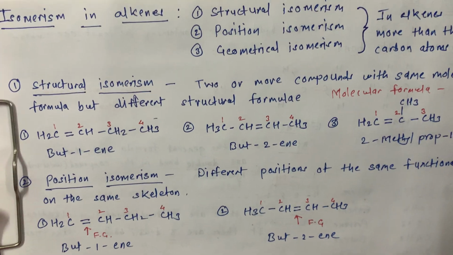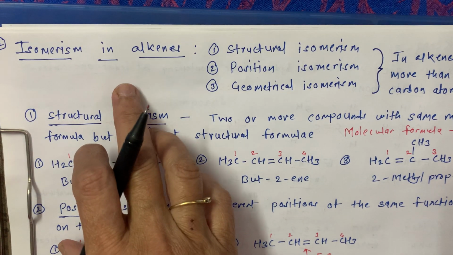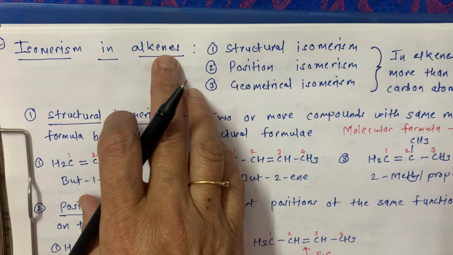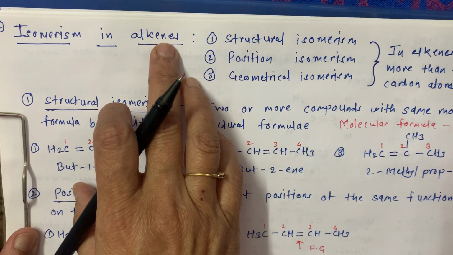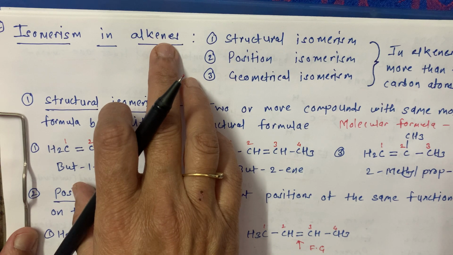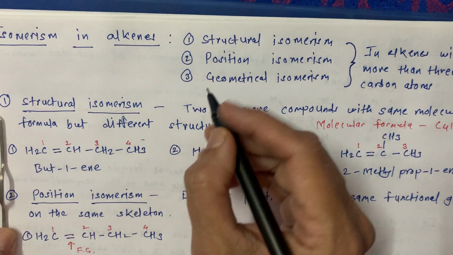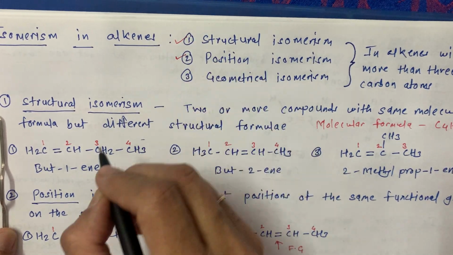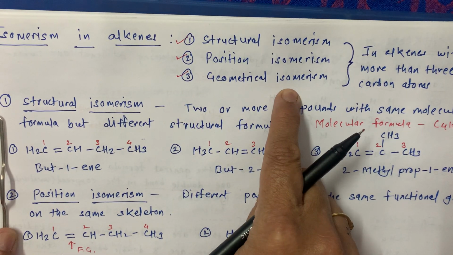Next topic is isomerism in alkenes. This is very important regarding alkenes. In case of alkanes we studied isomerism, and that is just structural isomerism. But now in case of alkenes there are three types of isomerism. One is structural isomerism, second is position isomerism, and third is geometrical isomerism.